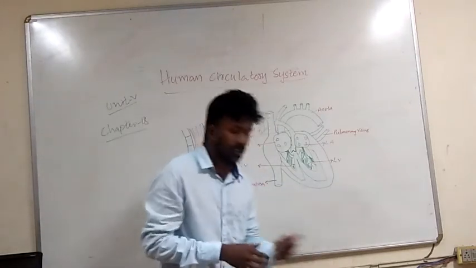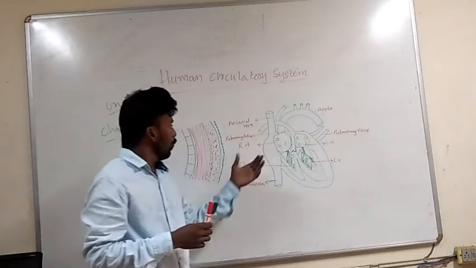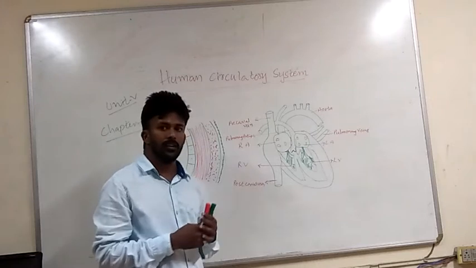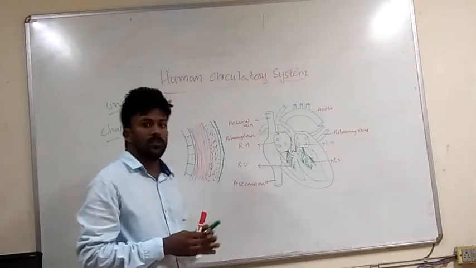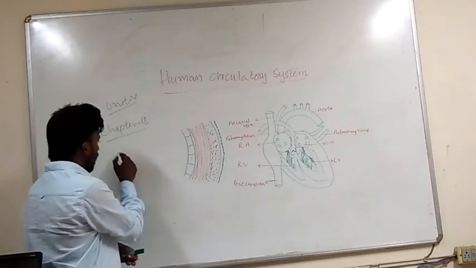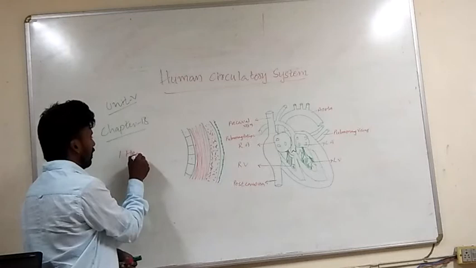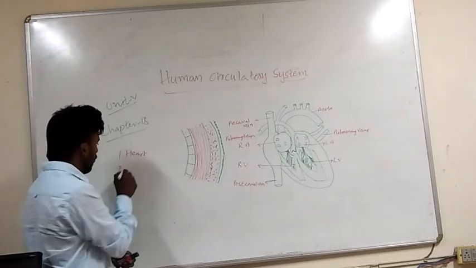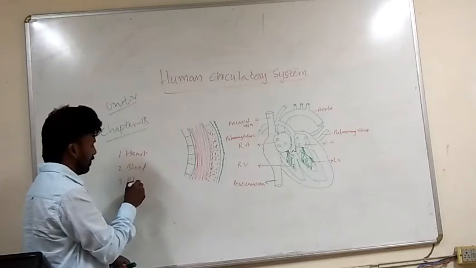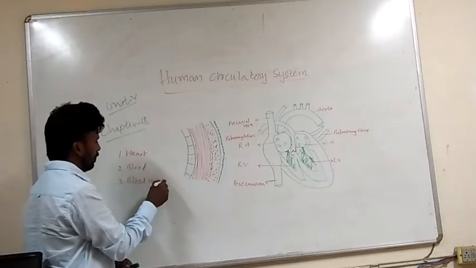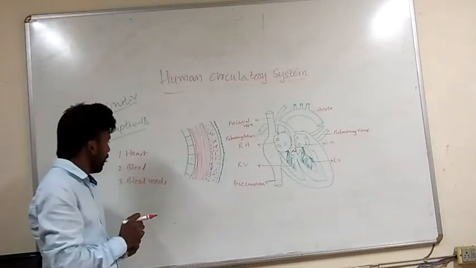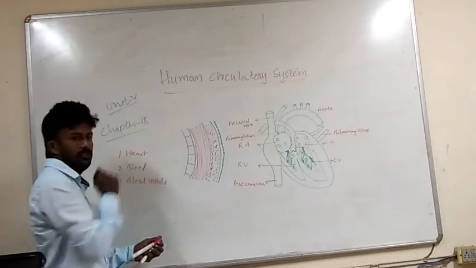Whenever we say the circulatory system, we remember the heart, because the heart is the main important thing. The human circulatory system consists mainly of three parts: one is the heart, second is blood, and third is blood vessels. So these three play a major role in the human circulatory system. Today we will discuss the heart first.